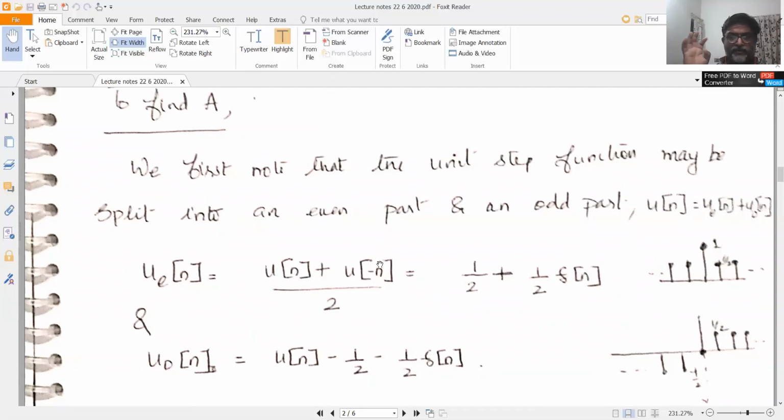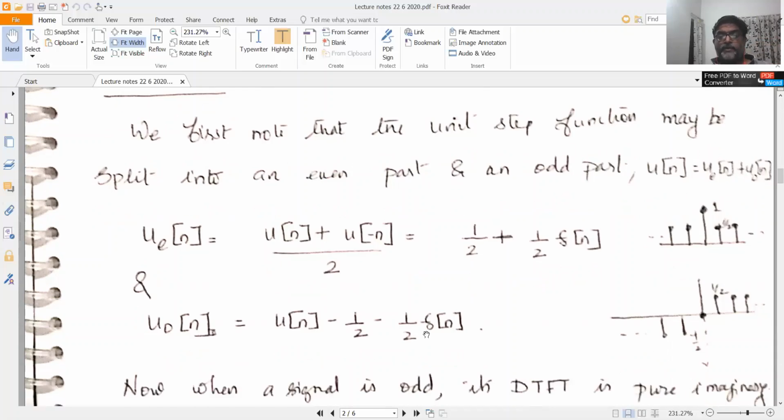Which means for all values from minus infinity to minus 1, this value is equal to 1 by 2. And for all values from 1 to infinity, this value is equal to 1 by 2. And for the value at n equal to 0, this value would be equal to 1, right? So that is therefore equal to 1 by 2, that's your DC component, plus 1 by 2 delta[n]. So we have this component here. This value is equal to 1 by 2, and at n equal to 0, you have this 1 by 2 plus 1 by 2, which is equal to 1.